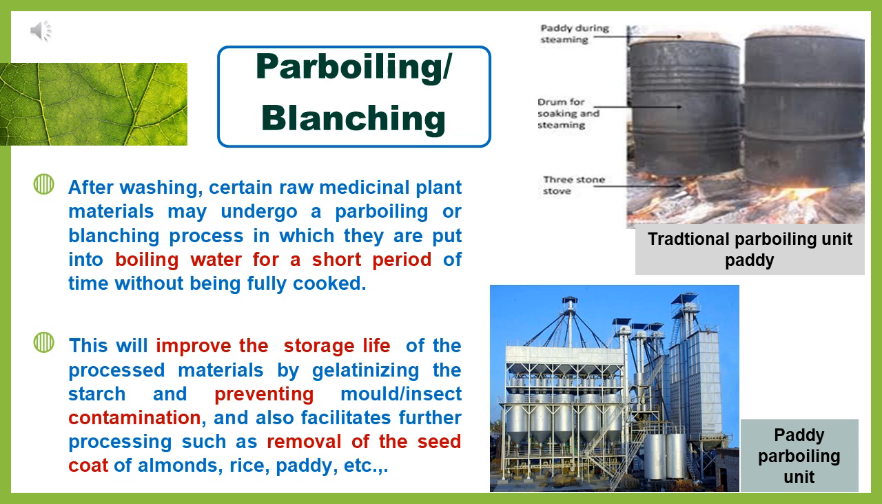Next process is parboiling or blanching. What is this methodology? After washing, the crude raw material or crude medicinal plant material will undergo this process, in which they put the raw materials into boiling water for a very short period of time. The material won't be cooked fully, but it will be placed in the boiling water for a short period of time. I have given the picture, you can see a traditional parboiling unit.